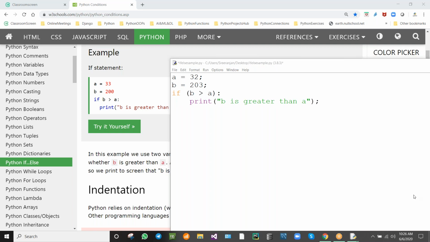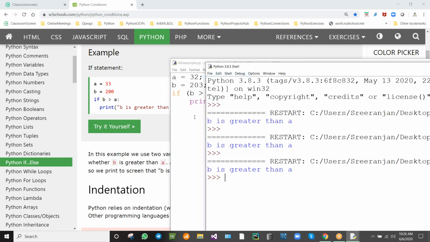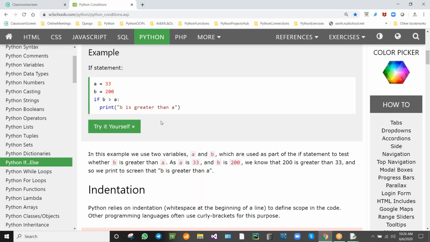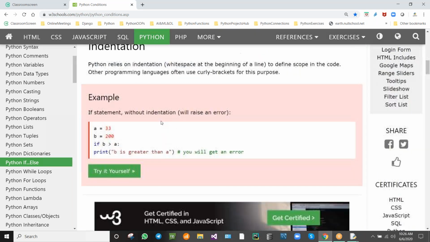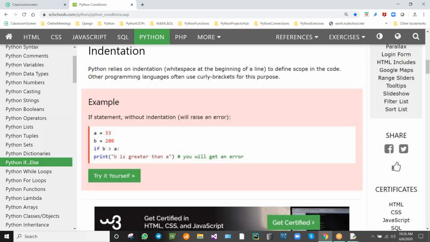1 tab space, and again I am saving this program and running the module. We'll be getting output. So why we need this colon? What is the purpose of this colon? We are going to discuss now.